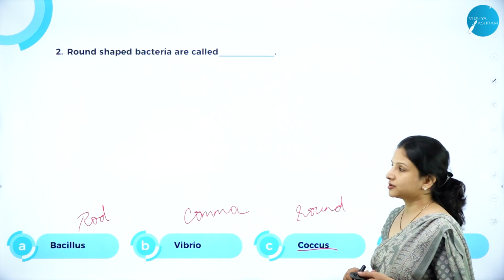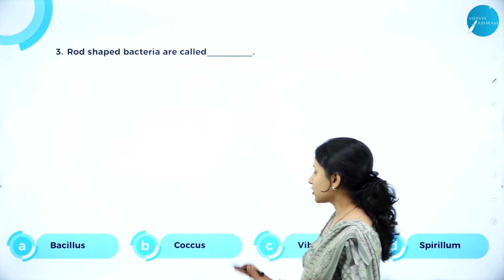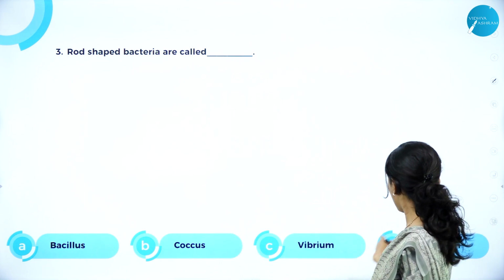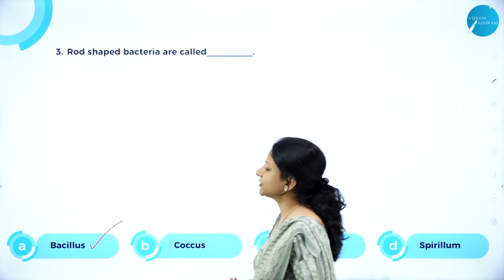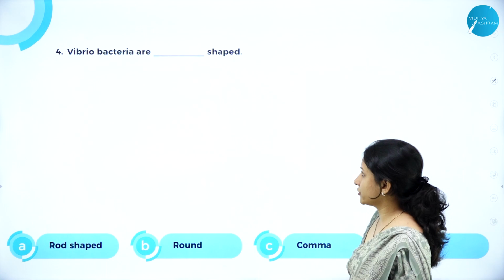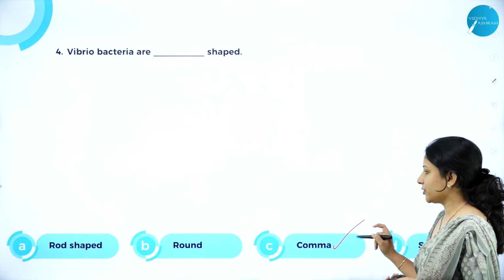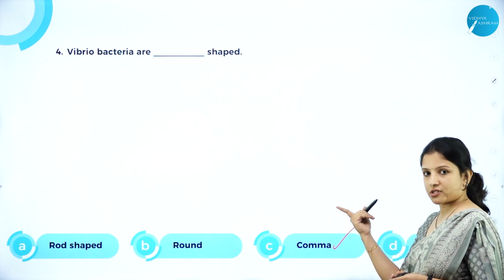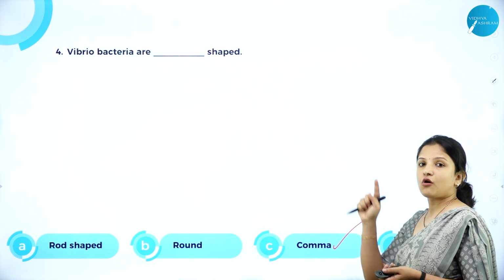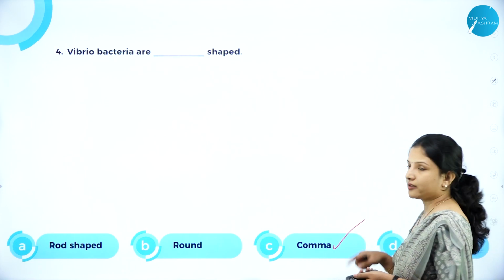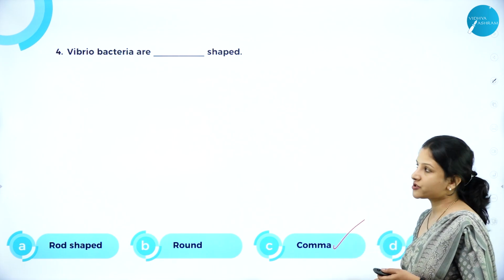So it is coccus. Next, rod shaped bacteria are called. It's not coccus because it is round. Vibrio is comma, spirillum is spiral. Bacillus is the right answer, because bacillus are the bacteria that are rod shaped. Vibrio bacteria: the right answer is comma shaped, because I've already told you in the first question itself, vibrio is for comma, bacillus is for rod, coccus is for round, and spirillum is for spiral. Therefore here comma shape. Vibrio bacteria are comma shaped.